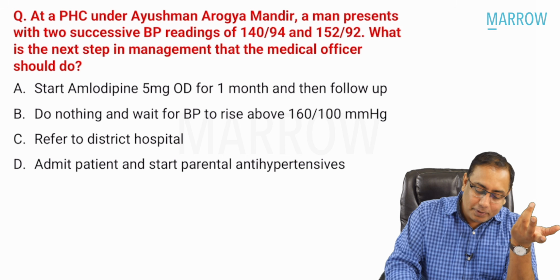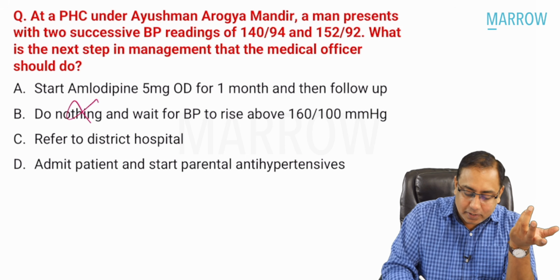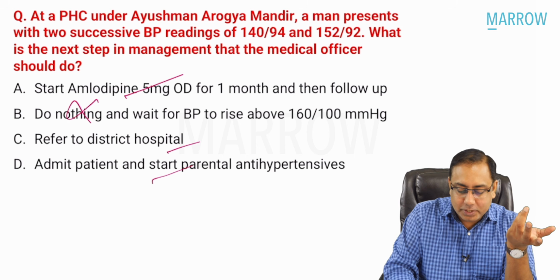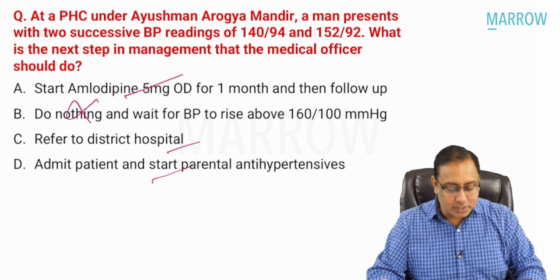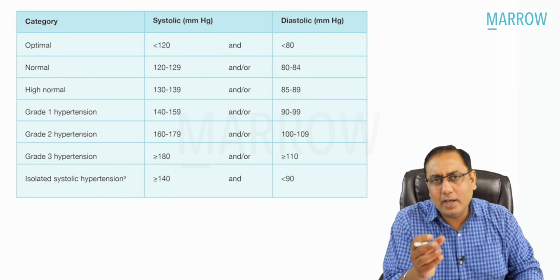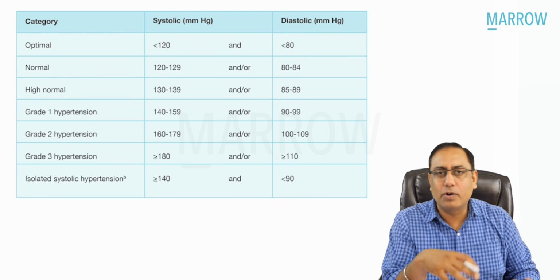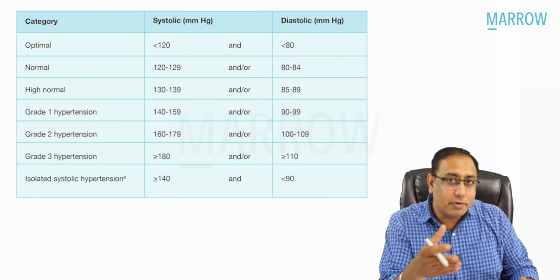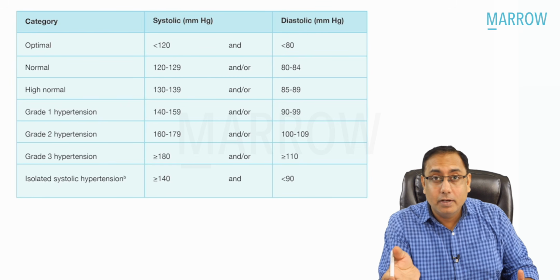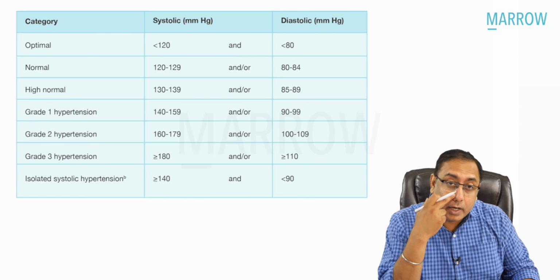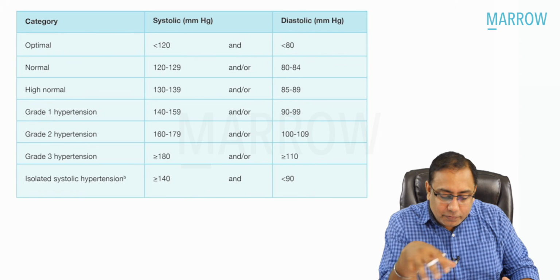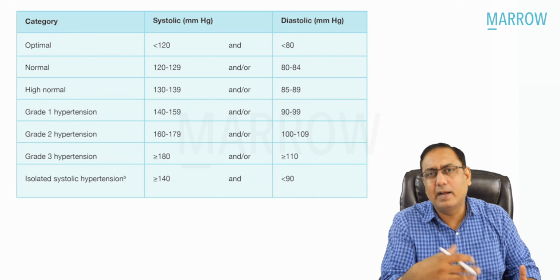The options are: do nothing, which of course is not an option; refer to district hospital; admit patient; start amlodipine. What do you think is the best answer? If you talk about hypertension grading, beta, there are a lot of controversies. There is the European Society of Hypertension, the American College of Cardiology, and the American Association for Cardiology and Hypertension. So you have different types of guidelines.